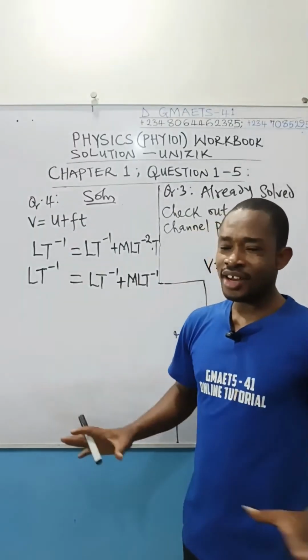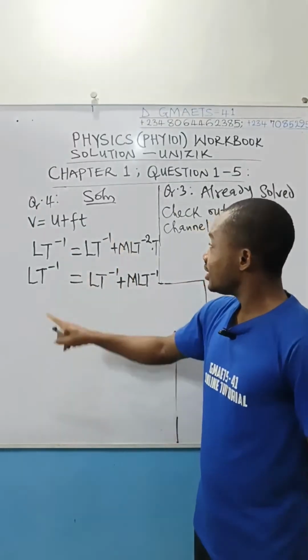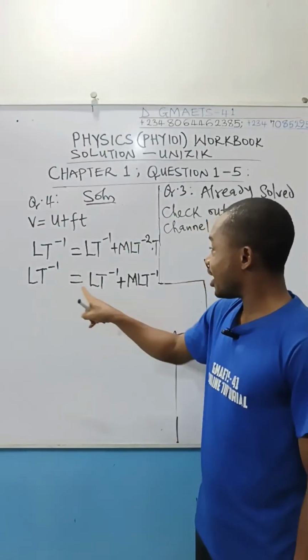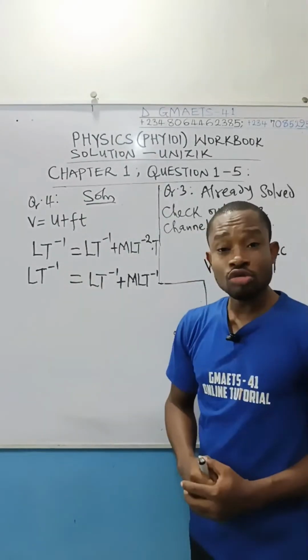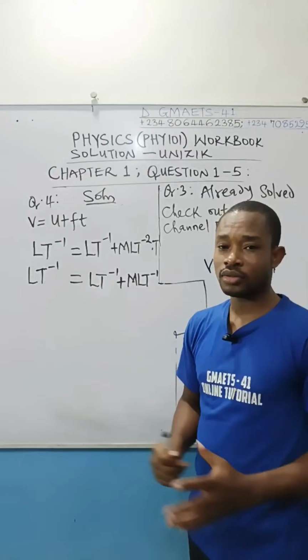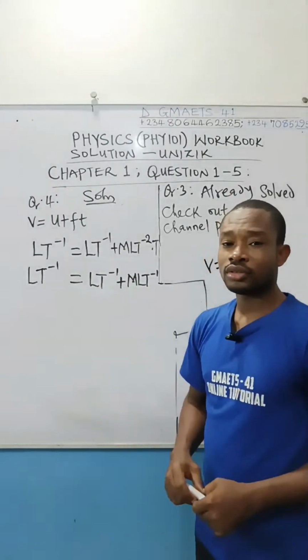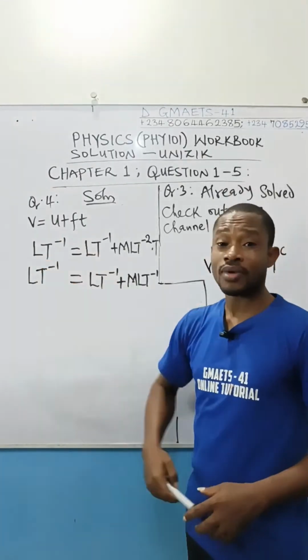So do you see that at the end of what we have done here, the left-hand side and the right-hand side, they do not have the same dimension. They don't. Therefore, this equation is not correct.